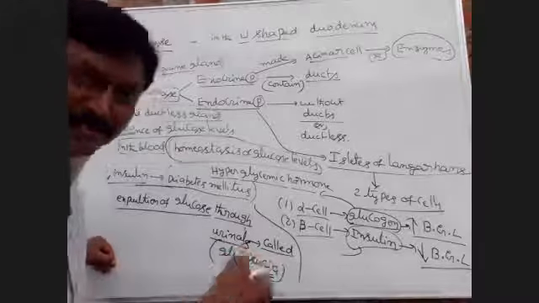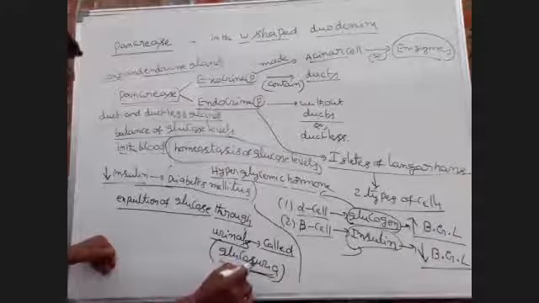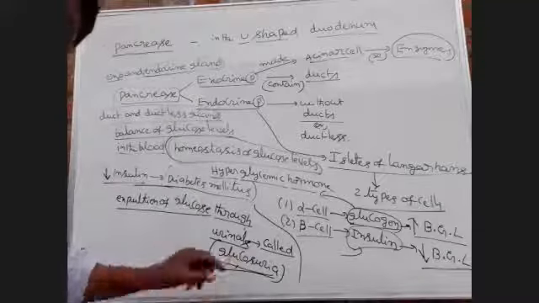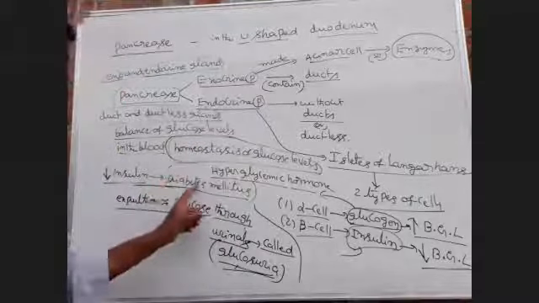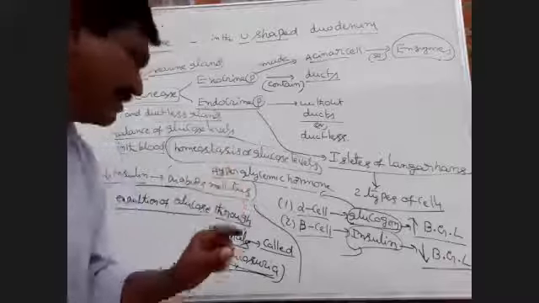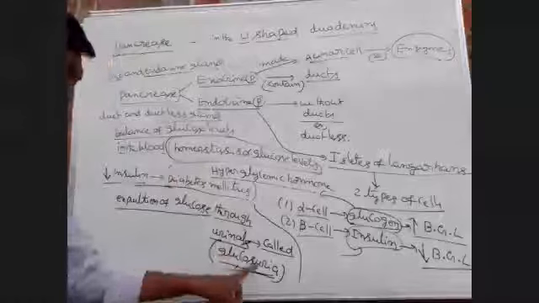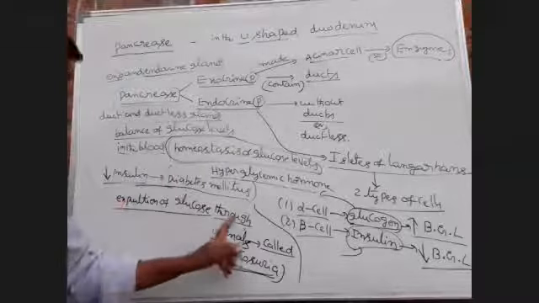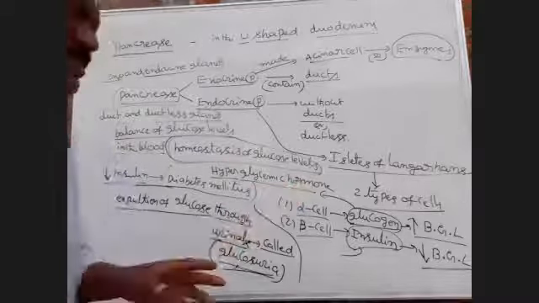Glucose is expelled outside through the urine. So it is called glucosuria. Glucosuria is the main salient feature in the disease of diabetes mellitus. This point you remember, don't forget it. What is glucosuria? The expulsion of glucose through urinals is called glucosuria.